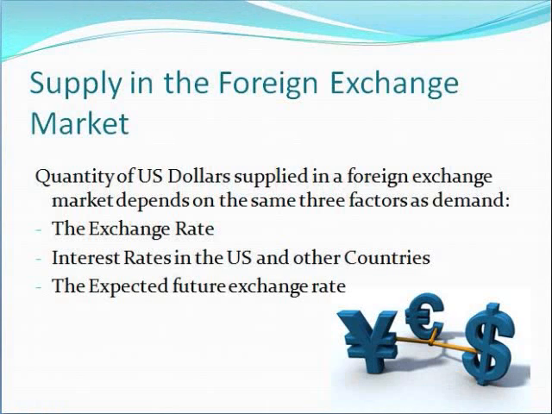The quantity of U.S. dollars supplied in the foreign exchange market is the amount that traders plan to sell during a given time period at a given exchange rate. The quantity of money which they plan to sell depends on the same three factors that influence the demand side of exchange rates: the exchange rate, interest rates in the USA and other countries, and the expected future exchange rate. However, these work in opposite ways to how they influence demand.